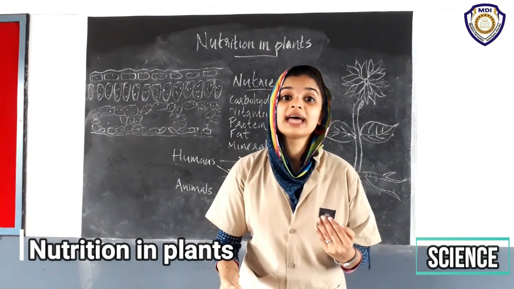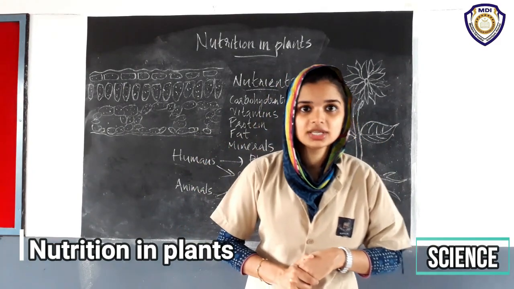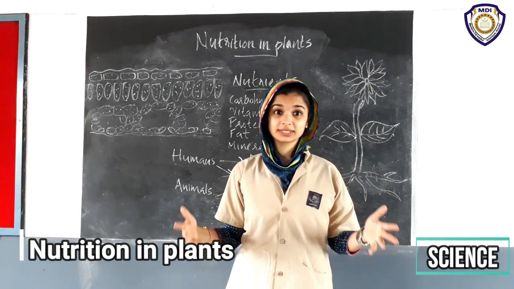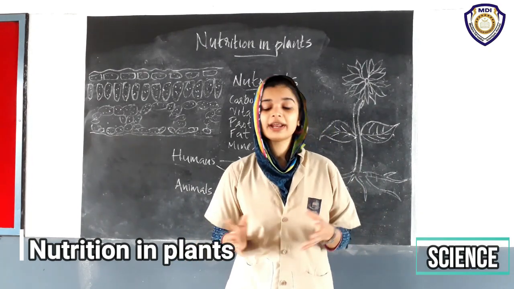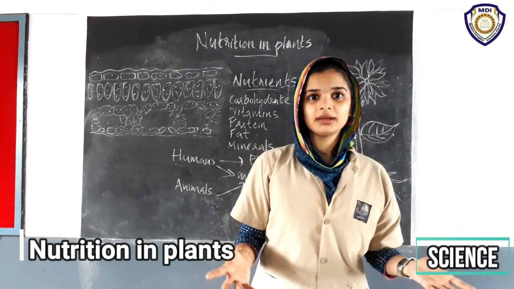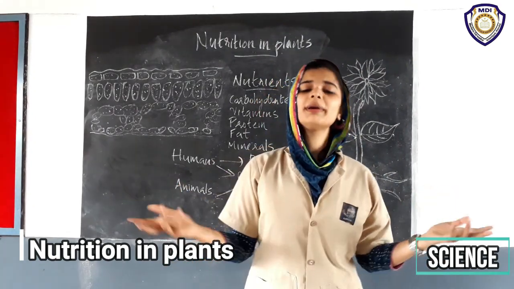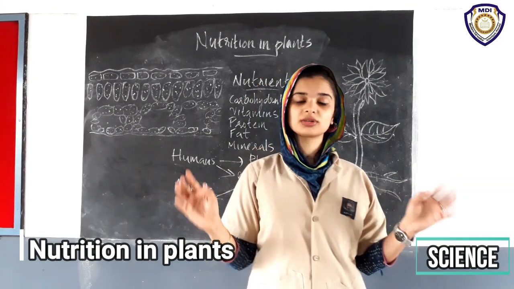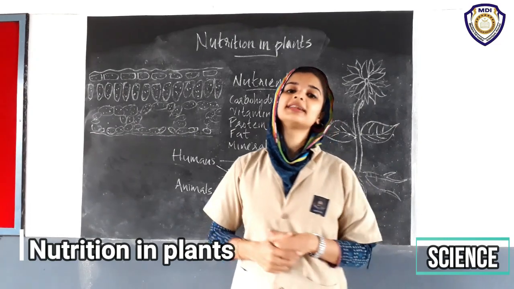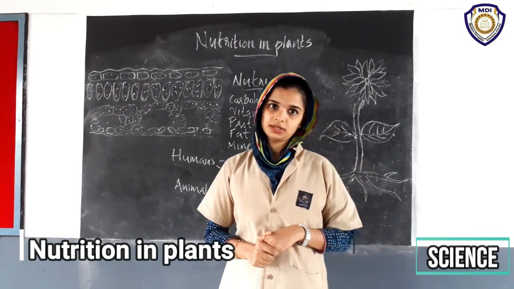Food also gives energy to us. Why do we need energy? There are a lot of life processes taking place in our body itself, for example breathing, blood circulation, digestion. There are so many life activities that take place in our body. So these activities require energy. This energy is provided by food.